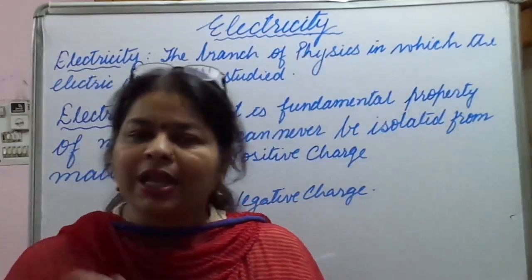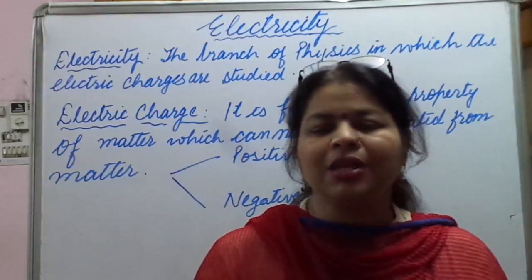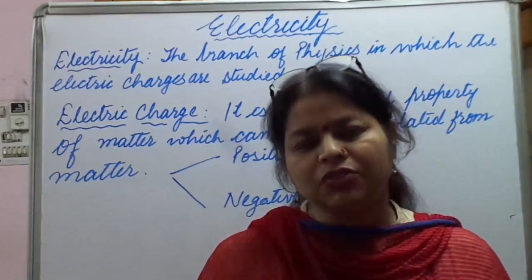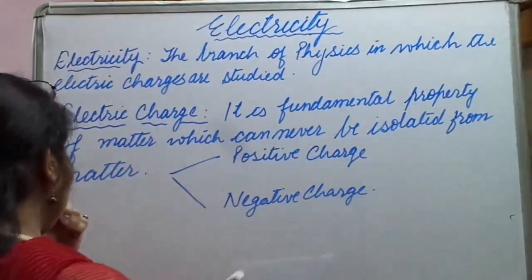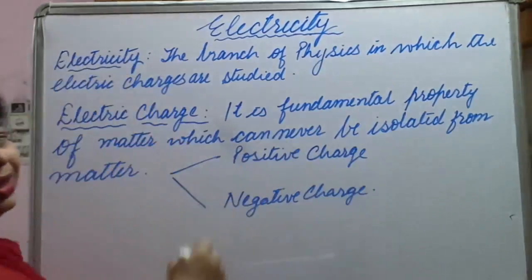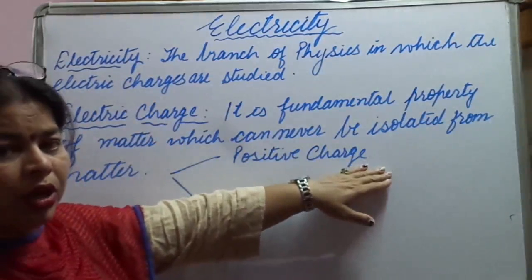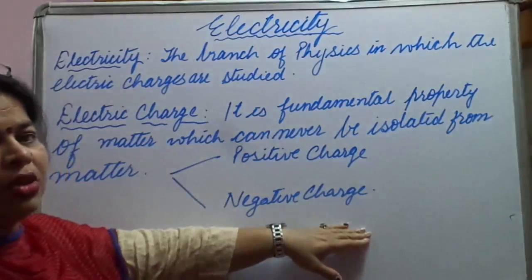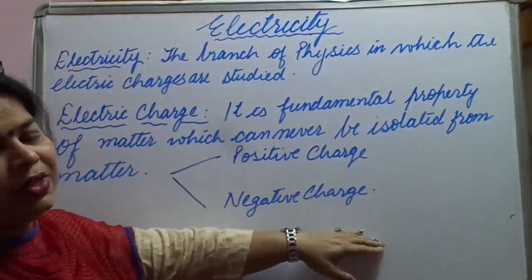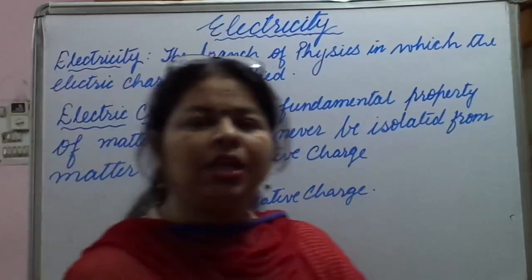If there is an excess of electrons on a body or a particle, then it is known as negative charge. So when do we say positive charge? When there is deficiency of electrons on an object. If there is excess of electrons on an object, then we say it is negatively charged.